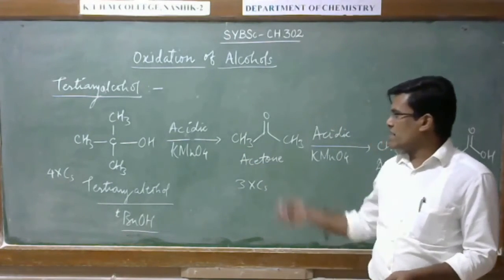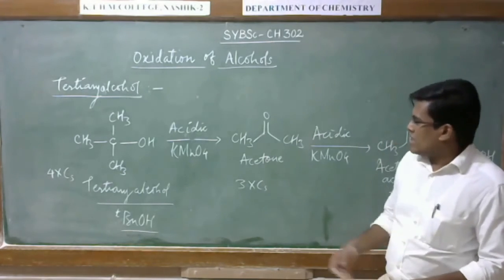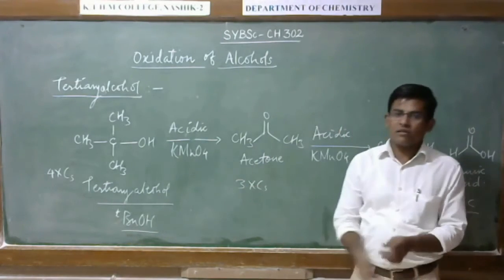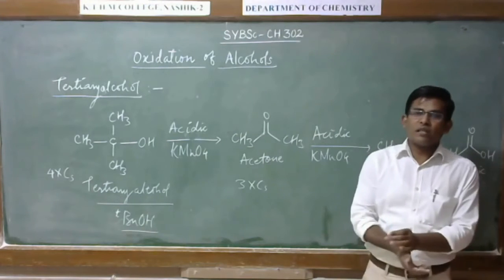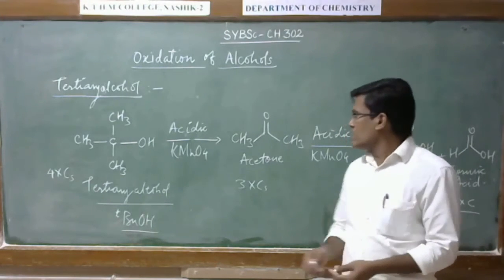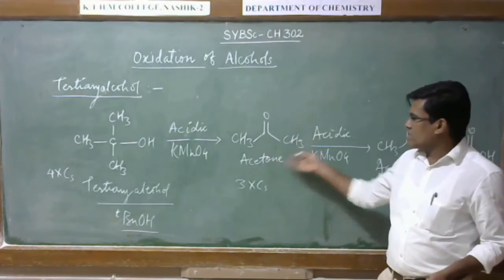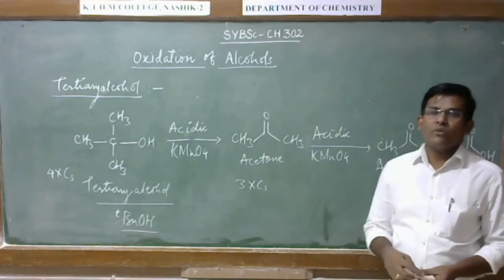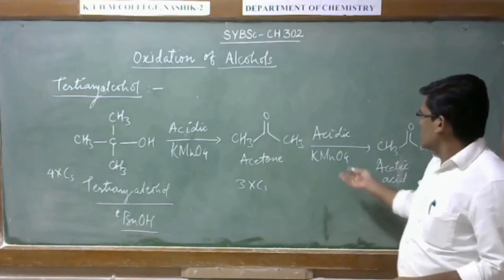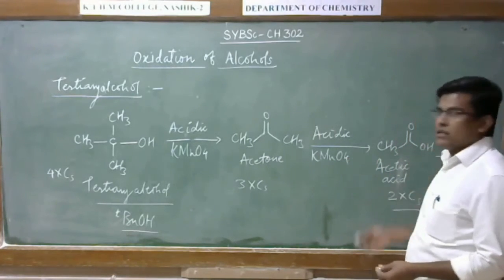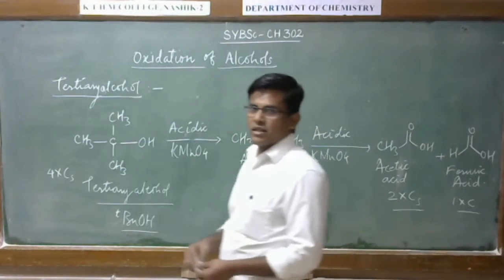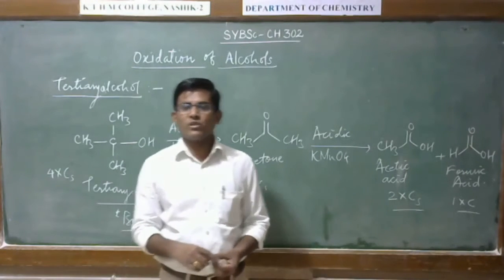Alright, a strong oxidizing agent can bring about the oxidation of tertiary alcohol. In the first step, it gives the ketone, and further treatment of this ketone with acidic KMnO4 gives the acids, for example acetic acid and formic acid.